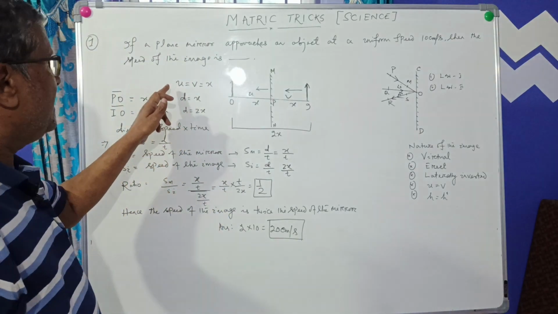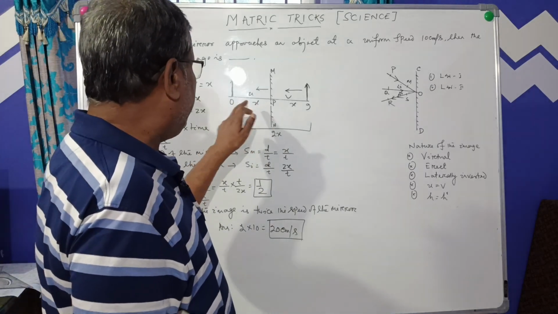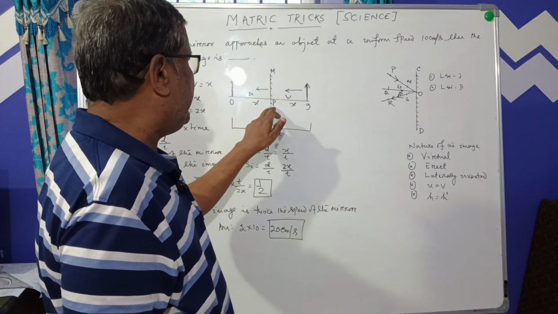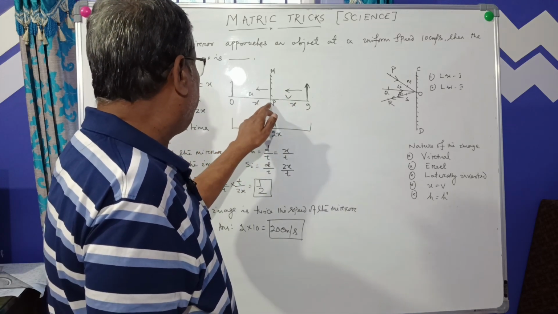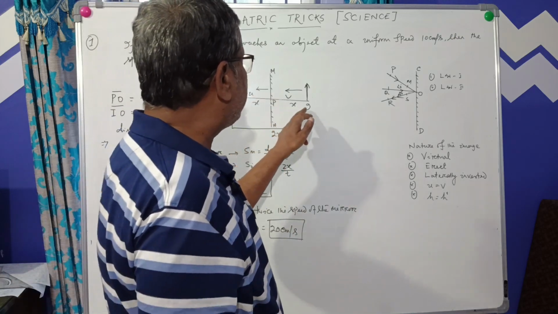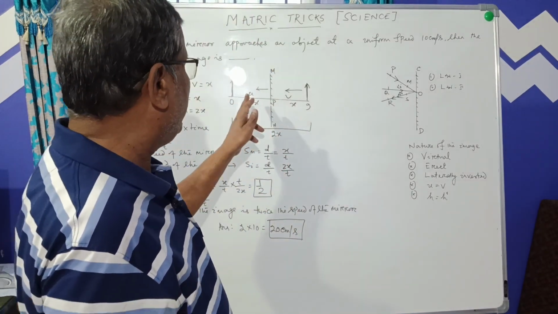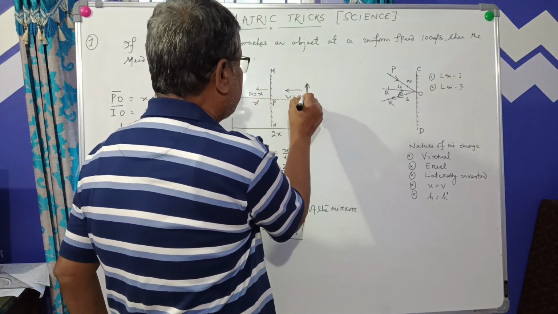Okay, now you see. We have already discussed u is equal to v. Let PO distance is u and PI distance is v, and u is equal to v. Let PO is equal to x, and similarly PI distance is x. So u is equal to x, and v is also x.